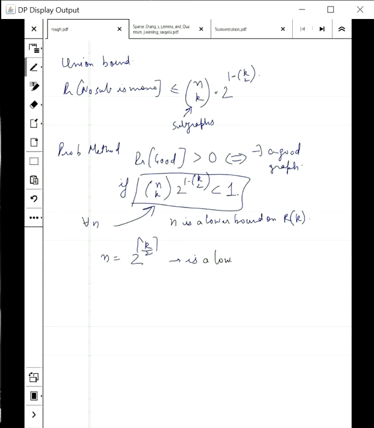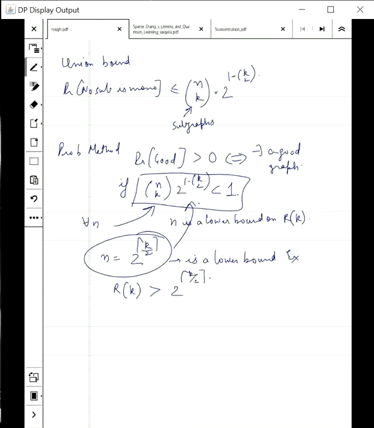As an exercise, we can prove that this satisfies this equation. So we got a non-trivial lower bound. K plus 1, all those you can prove, but here we have got a much bigger lower bound on the Ramsey number. So we have shown that Rk should be at least 2 to the k by 2.